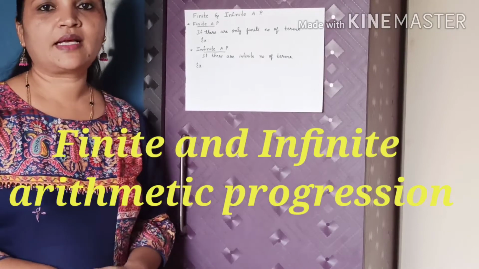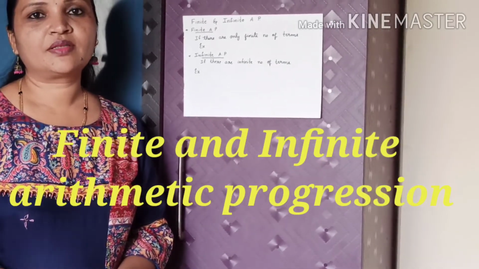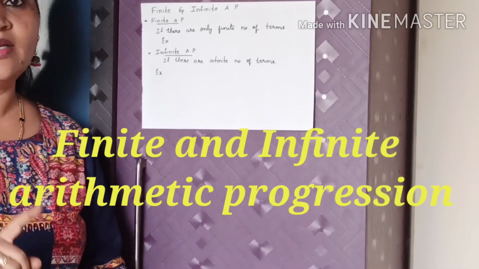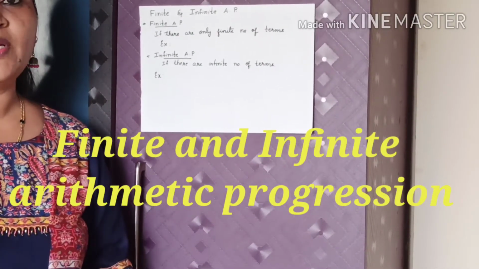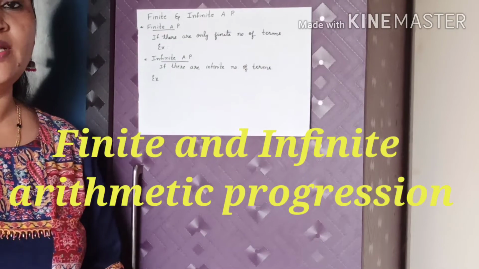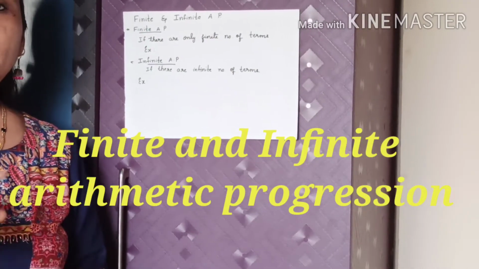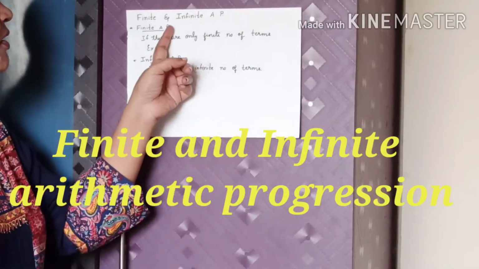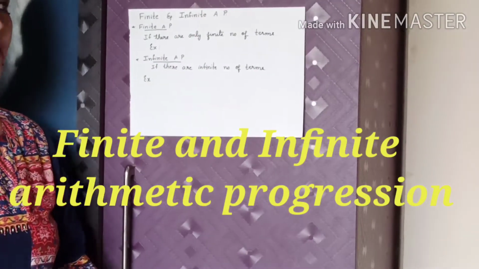In the last class I explained the general form of an AP, that is a, a plus d, a plus 2d, a plus 3d, and the last term will be a plus n minus 1 d. Now, what are finite and infinite AP?